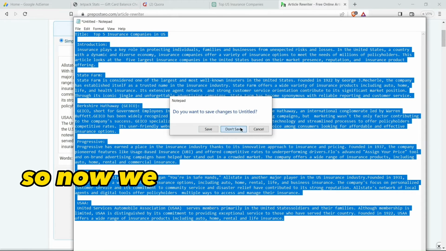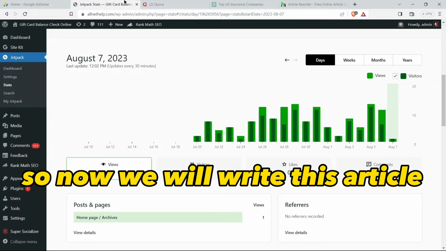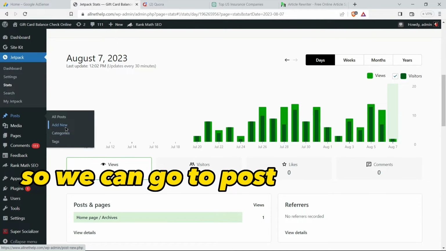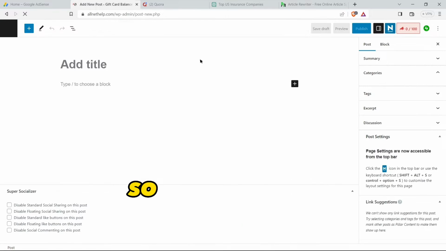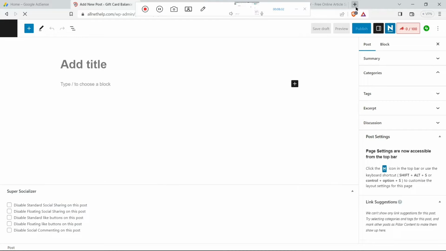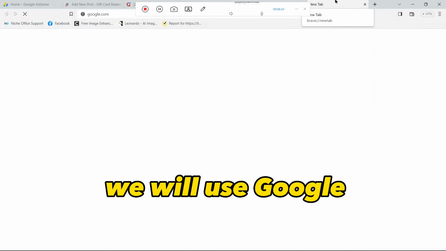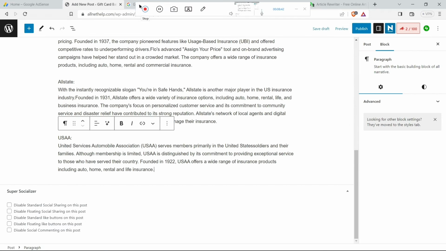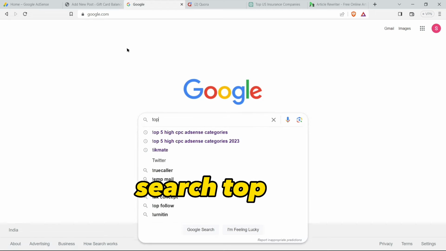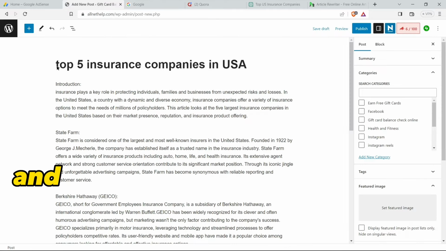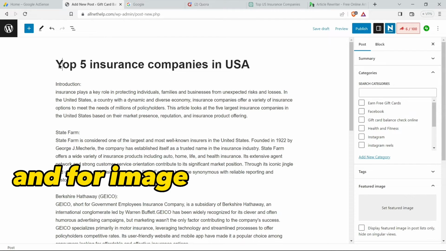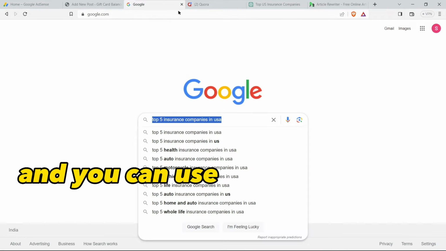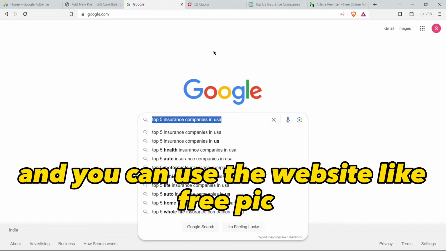So now we will write this article on our website. We can go to post, click on add new. So we will use Google to search for, paste the article here, then search top 5, and for images you can use Google also, and you can use other websites like Freepik.